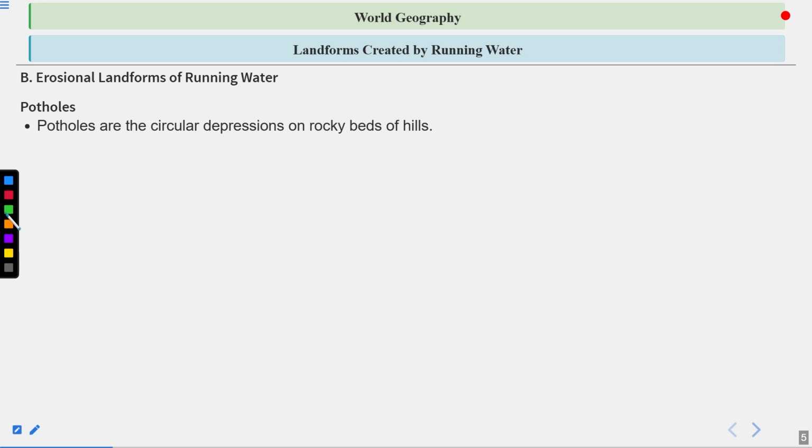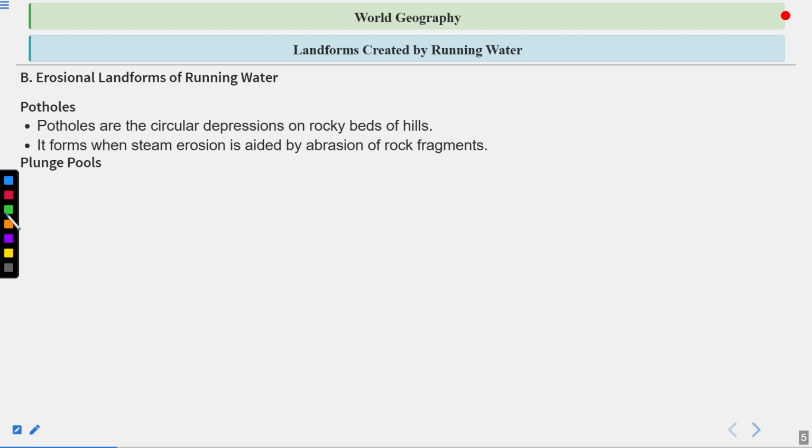Potholes are circular depressions on rocky beds of hills. So when the river flows, and it is flowing with a large, big rock, and that large, big rock starts crunching into the riverbed and creates a hole in it, that type of landform is called a pothole. It forms when stream erosion is aided by abrasion of rock fragments.